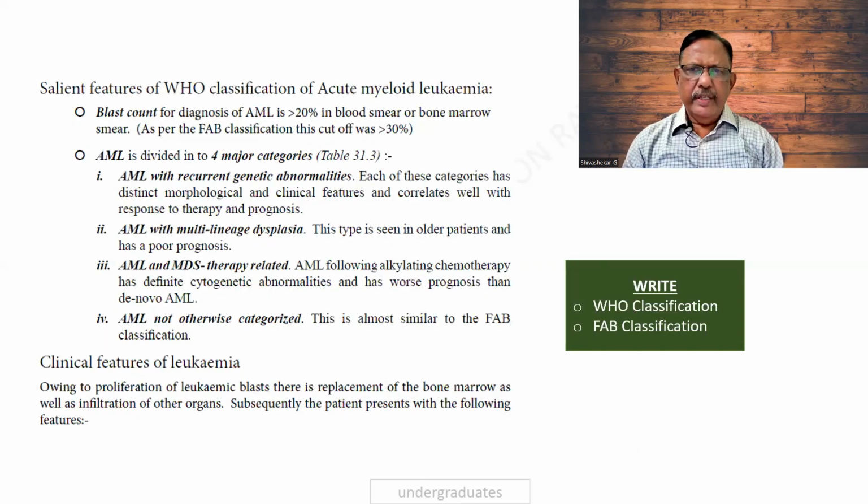There is another classification. Earlier I had shown you people the FAB classification that is of most importance. And the second one will be the WHO classification, which is given over here, wherein the blast count is more than 20% in the blood smear. And as per the FAB, you find the 30% is in the bone marrow. And the criteria can be any of these. AML with recurrent genetic abnormalities, AML with multilineage dysplasia, AML and MDS therapy related, AML otherwise not categorized. These are the different modes of categorization according to WHO.